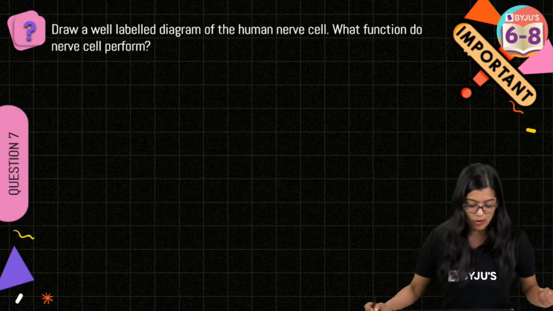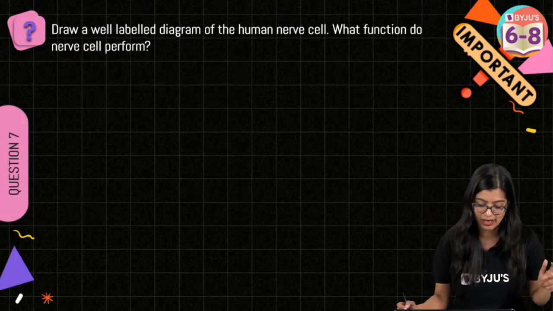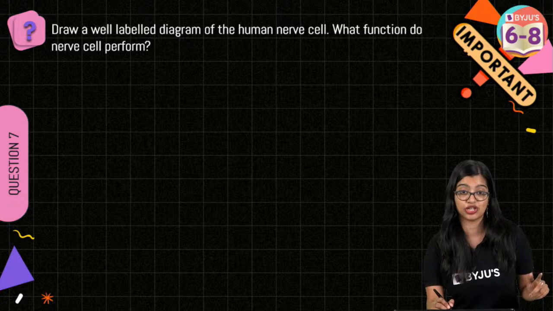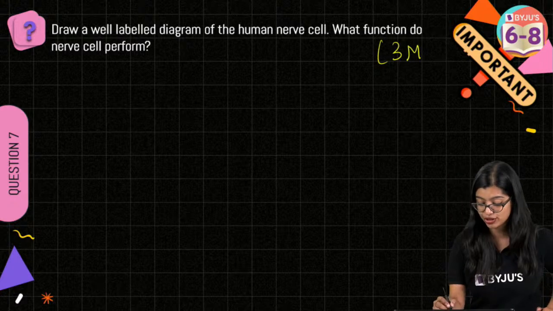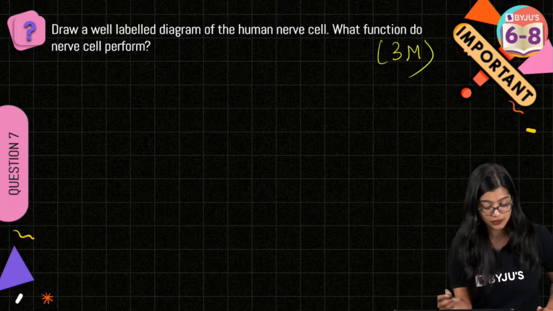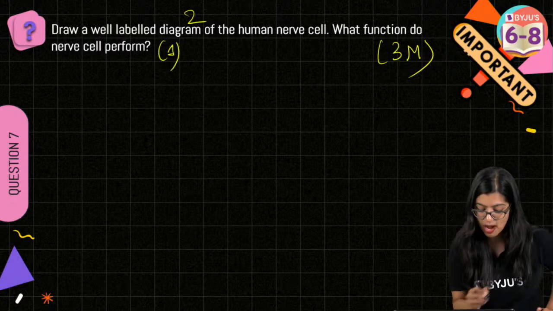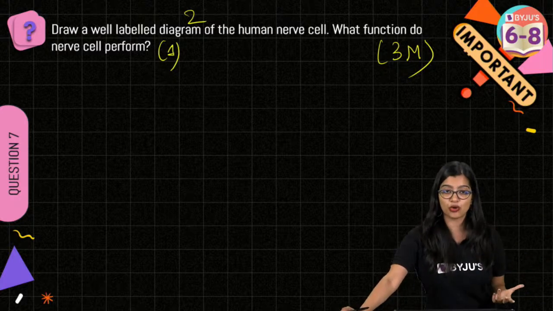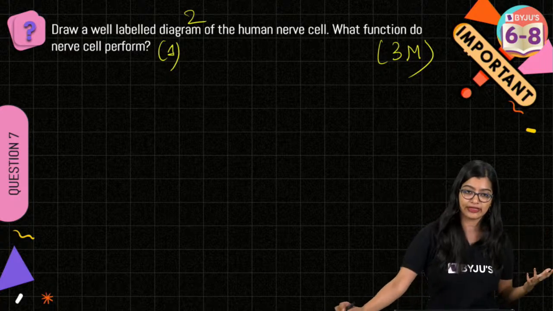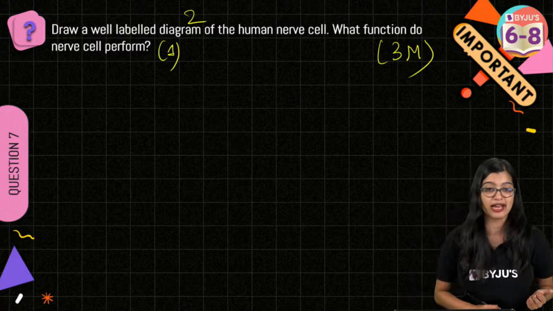Okay. Now moving on to question number 7. All right, question number 7 is a diagram-based question, right? So here, as you know, this is going to be a 3-mark question wherein you will have 2 marks for your diagram and you will have 1 mark to write the function, right? Now, for those of you who don't understand the font, don't worry, because at the end of the day, you will get the PDF. You can join the Telegram channel, right?